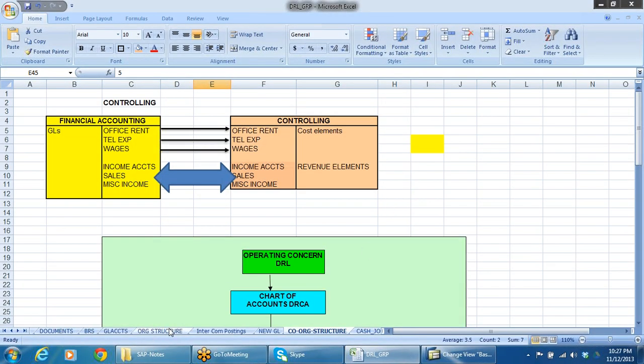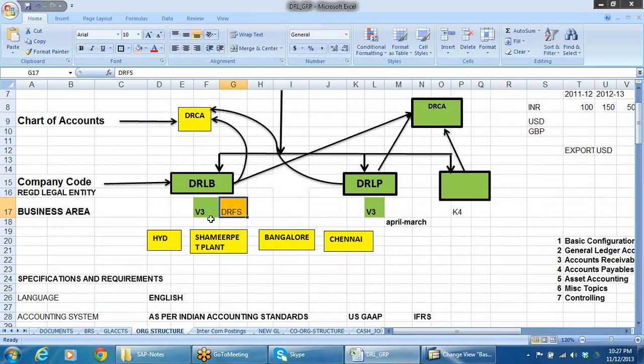Say in case of organization structure, we are using, for example, INR here. See, in fact there is a facility in SAP that for a single company code you can have more than one currency. That means it is not just posting the accounting entries. I can maintain my books of accounts in more than one currency. That is one company code currency, and two other currencies I can maintain, completely three currencies.